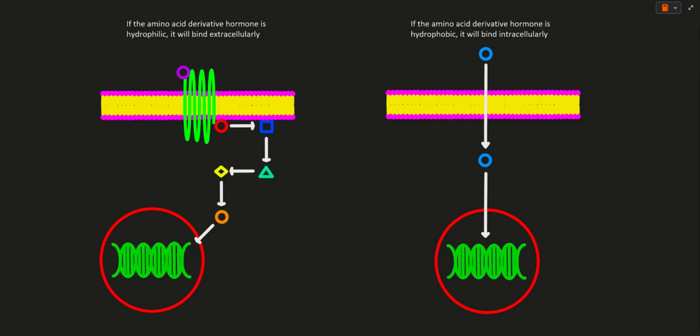Amino acid derivative hormones can be either hydrophilic or hydrophobic. If it is hydrophilic, its pathway will be similar to a peptide hormone, which involves activating a receptor outside of the cell. If it is hydrophobic, its pathway will be similar to a steroid hormone, which involves direct diffusion into the cell.